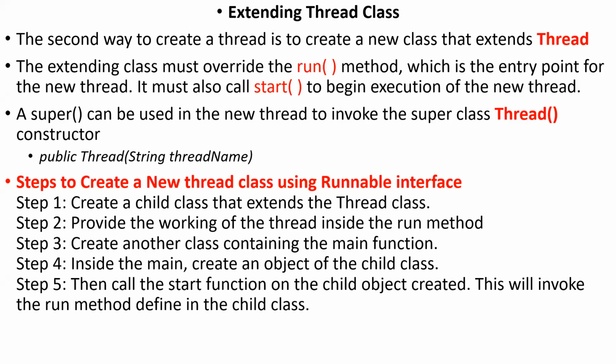It has been extended from the Thread class. So at step one itself, the class will be considered a separate thread. Whatever objects are created from that class will be considered threads itself. Remaining steps are all the same.